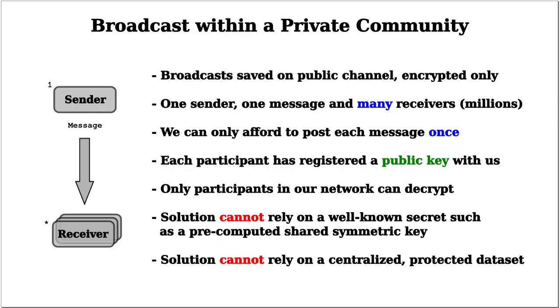Here's a statement of our problem. We have one sender, and we have a large number of receivers. The sender wants to post a message so that all of the receivers can see it. We could have one sender and any number, say a million, even millions of receivers. And while ECIES, where we do have a public key for everybody, might be a solution,